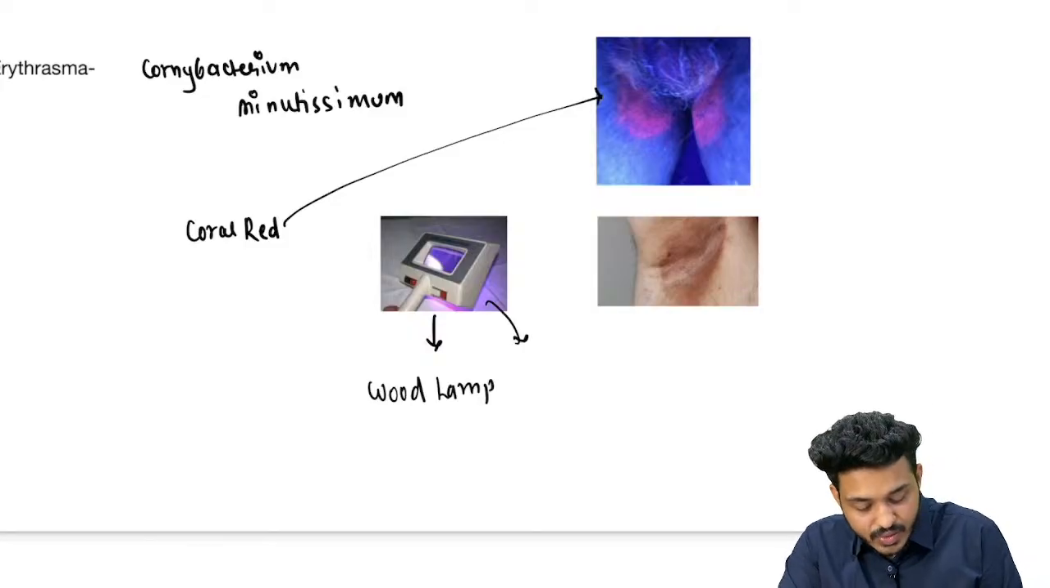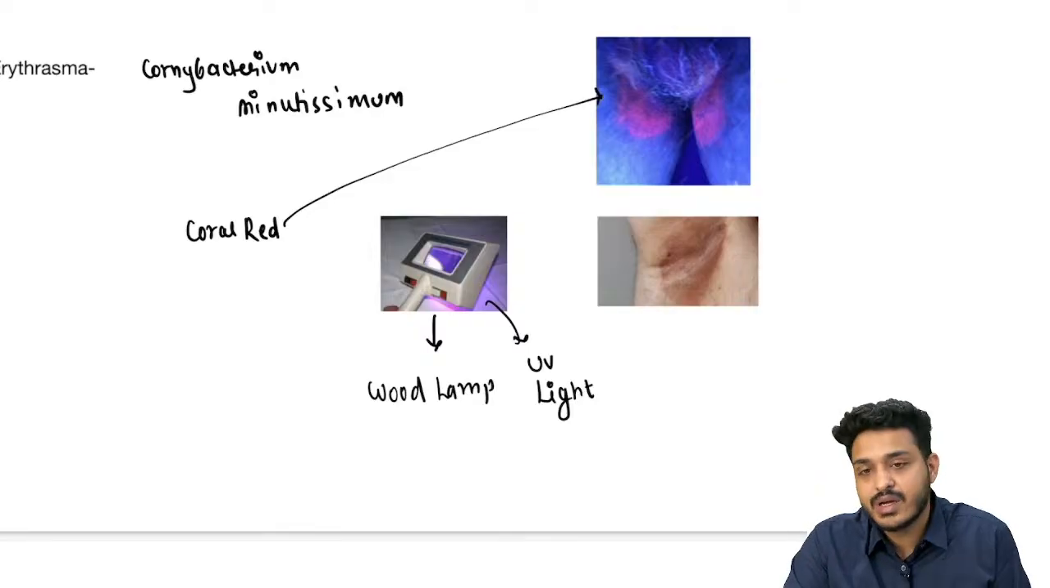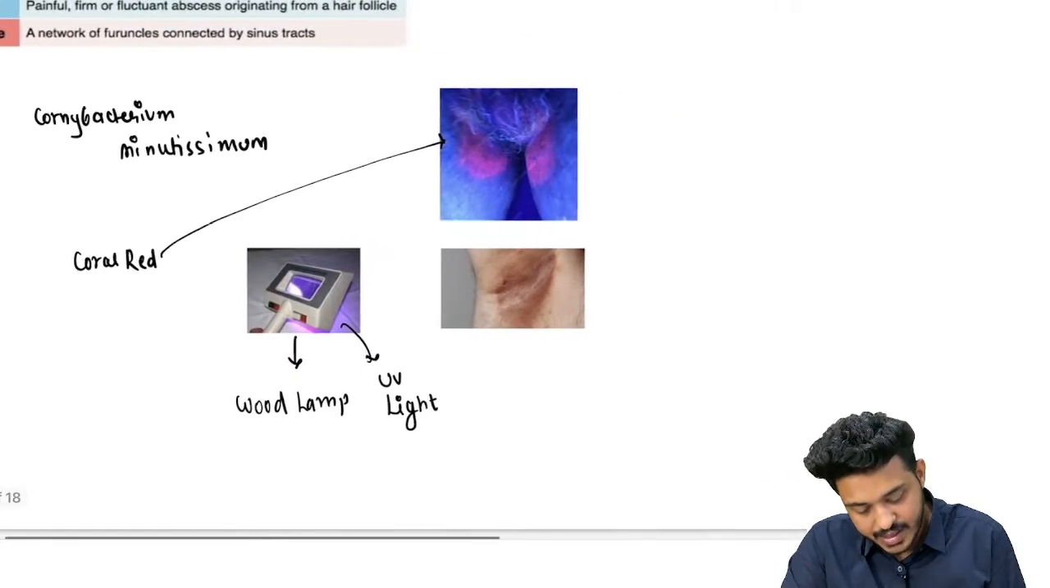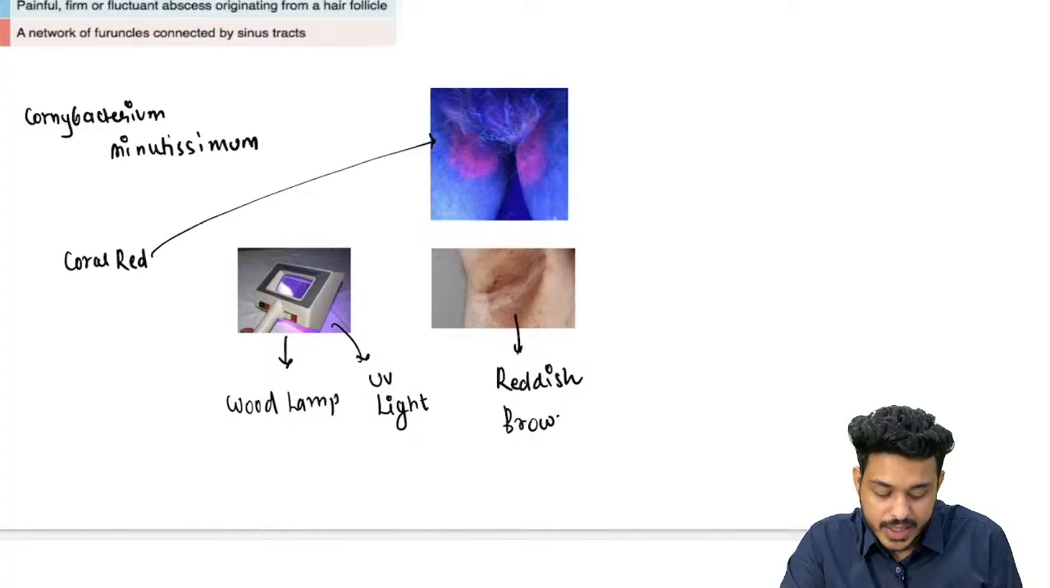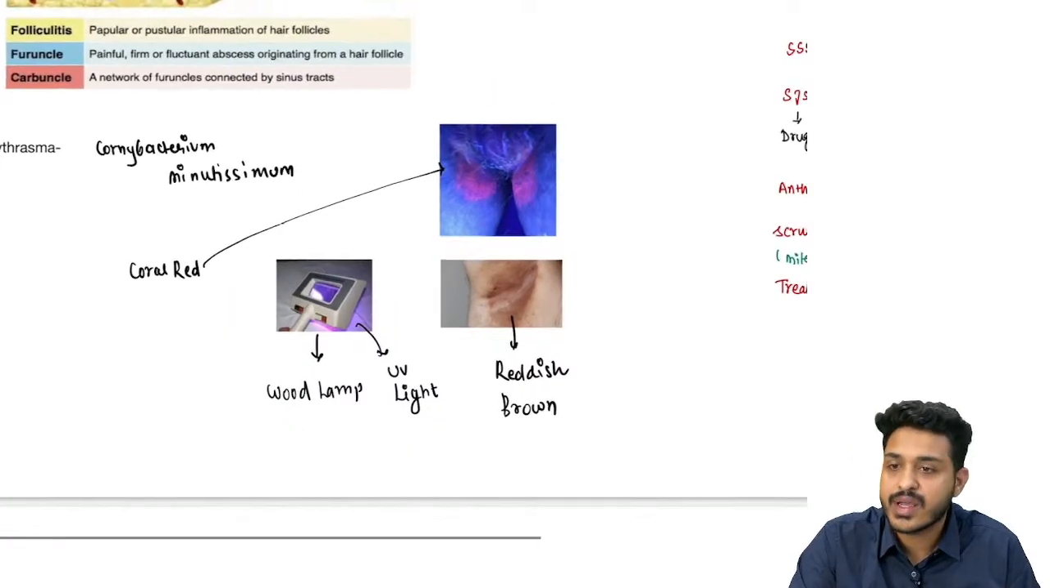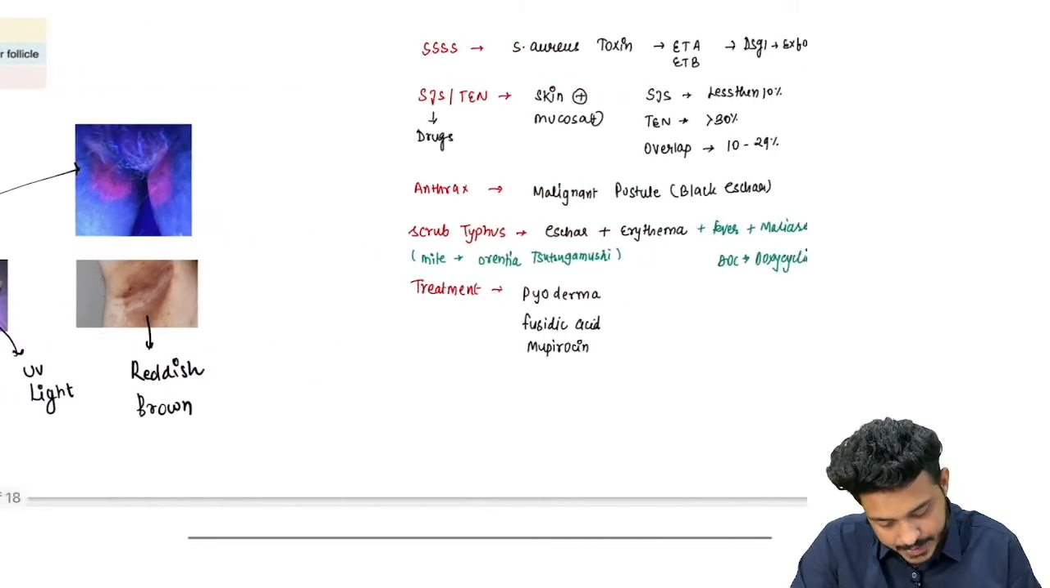What is the light you are going to use? You are going to use UV light here. Ultraviolet rays are going to be there, right? And what is this color going to be? It is due to some pigments, and this is going to be reddish brown color due to keratolysis. Keratin टूट गया, उसकी वजह से ऐसा color आएगा, right?